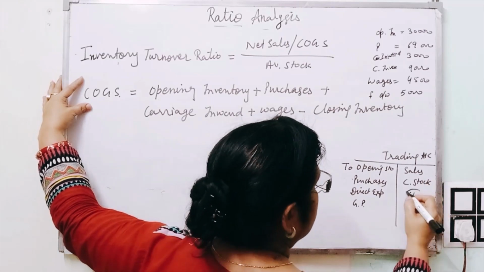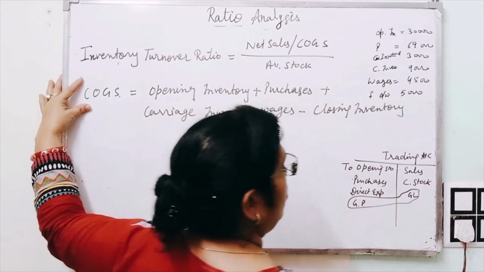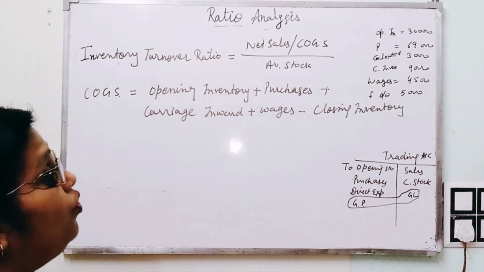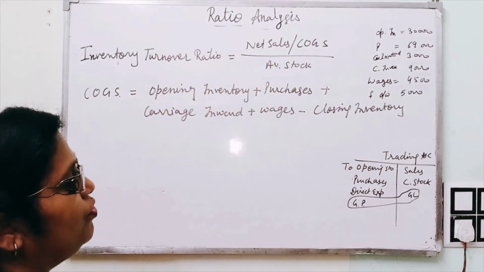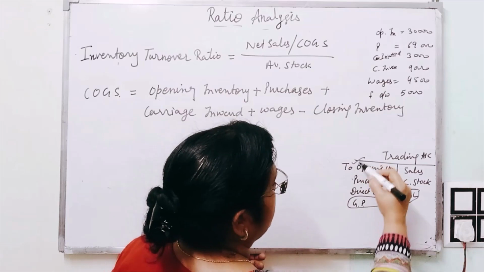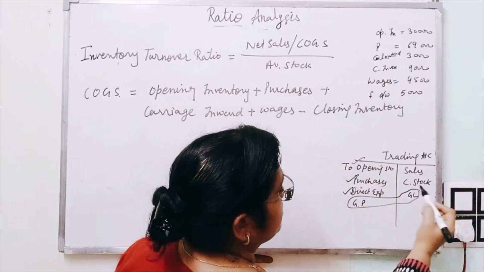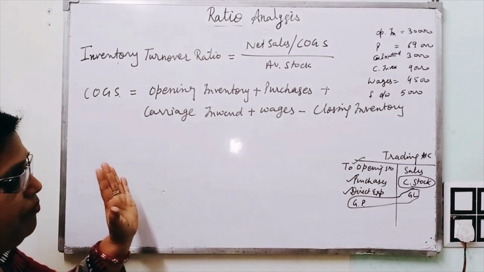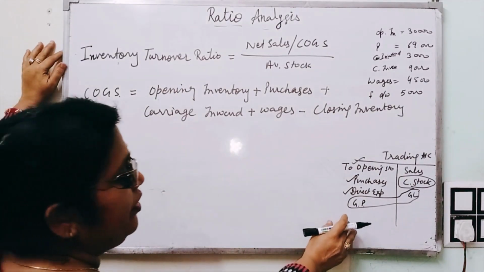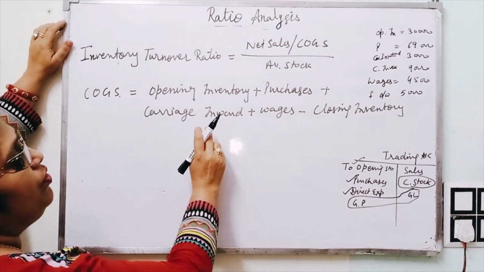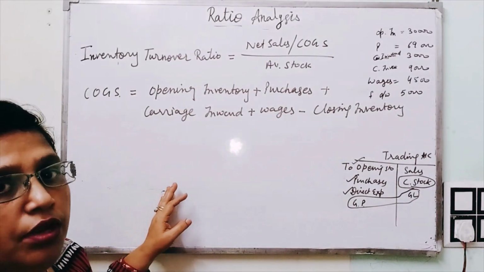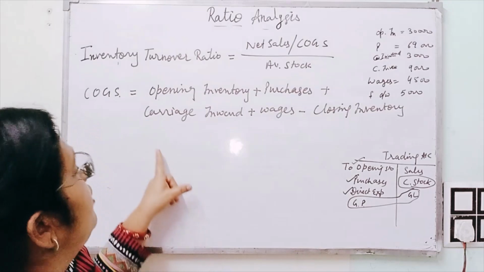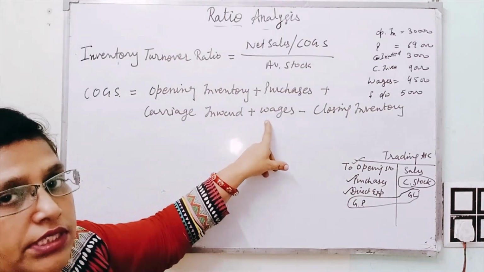But if these two things are not available, then cost of goods sold is equal to opening plus purchases plus direct expenses minus closing stock. This is the same formula which is derived from the trading account. In this we are not considering freight outward, because freight outward is an indirect expense. I told you that we have to take only direct expenses.